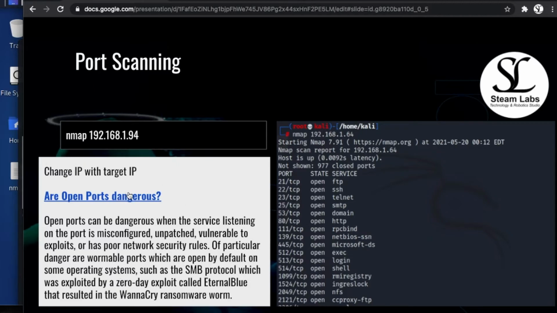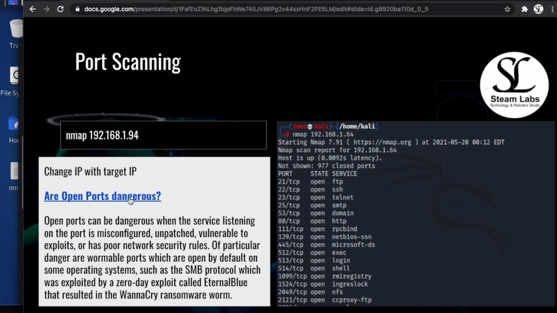Now before we have a look at different ports which are open on one of my IP addresses, it's really important to consider this question. As I said, these slides are underneath this video, and you can click on this link to do a little bit more reading on are ports dangerous. So there's a lot of misconceptions around open ports being dangerous, and I wanted to clear that up today. So open ports can be dangerous when the service listening on the port is misconfigured, if it's unpatched, or if it's vulnerable.